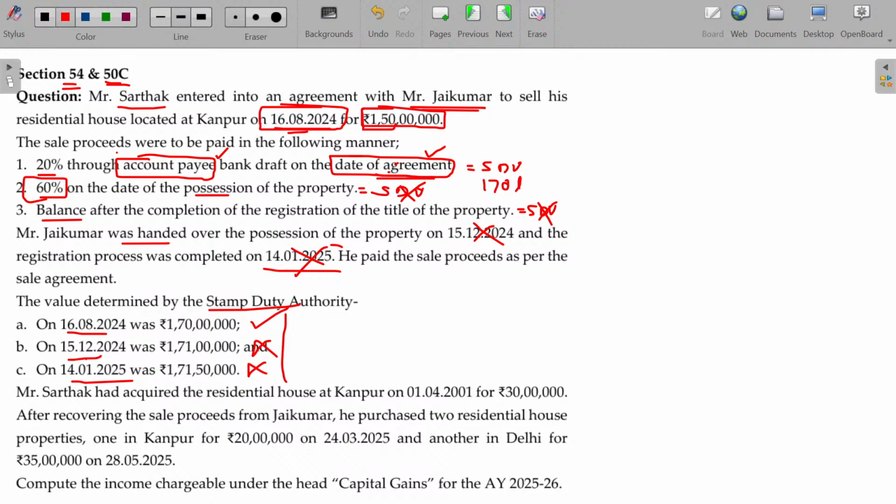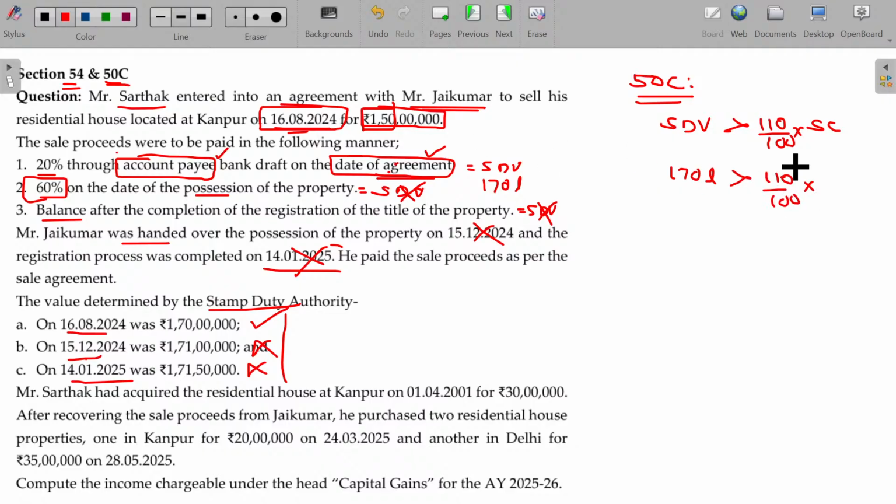The sale consideration is 150. Now cross-check whether 50C is applicable or not. If the stamp duty value is more than 110% of the sale consideration, then only 50C is applicable. The stamp duty value is 170, and we check 110% of the sale consideration.